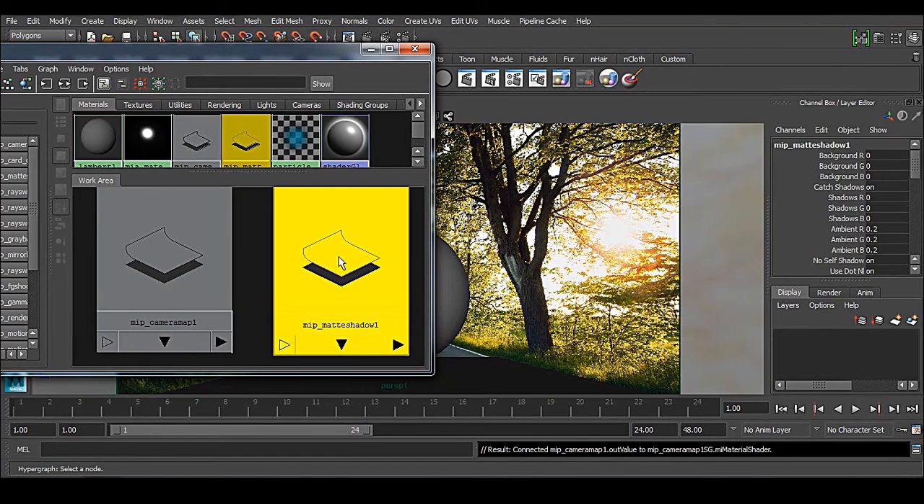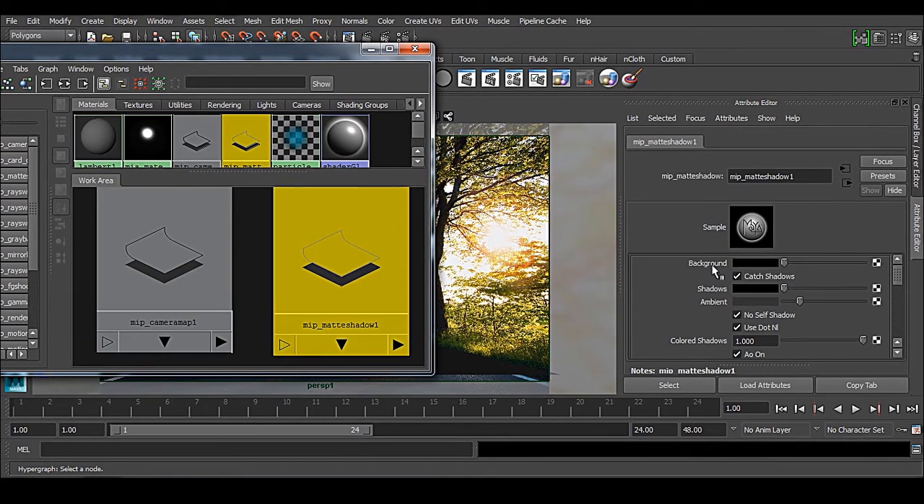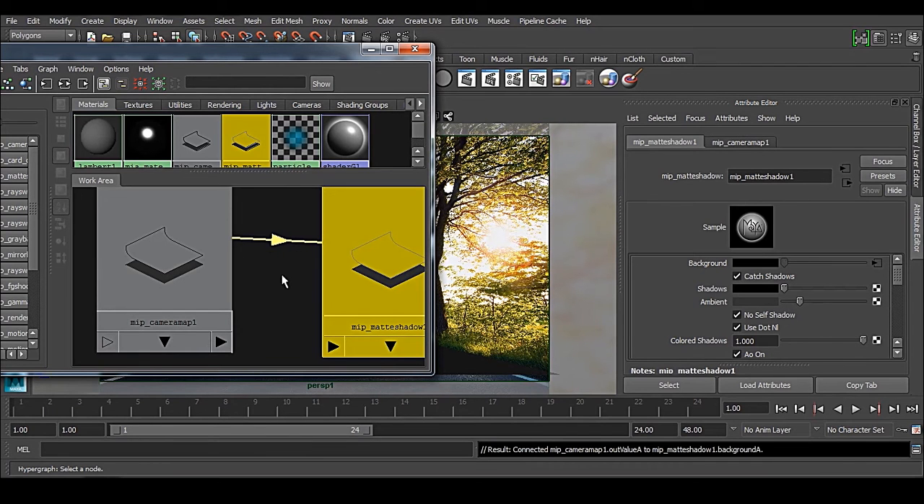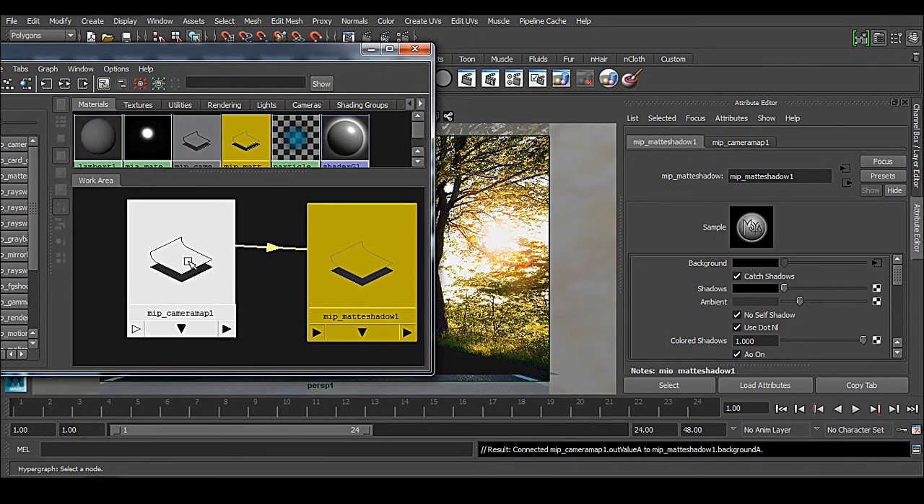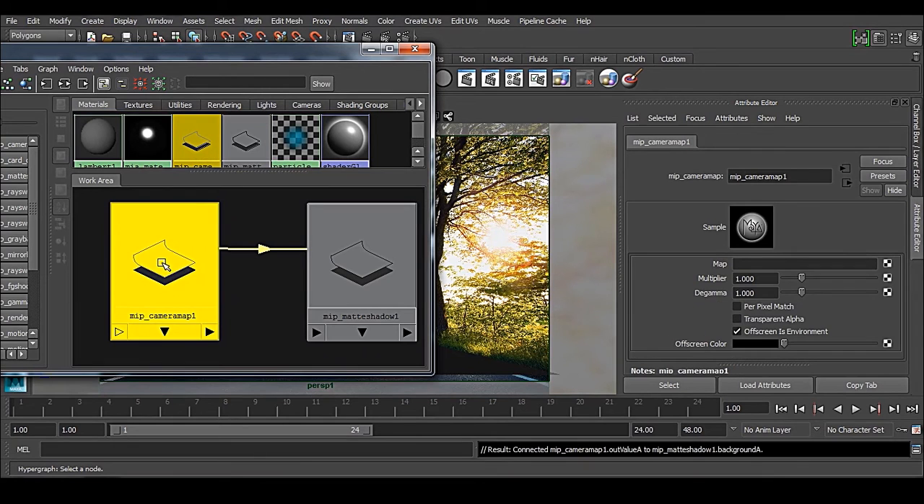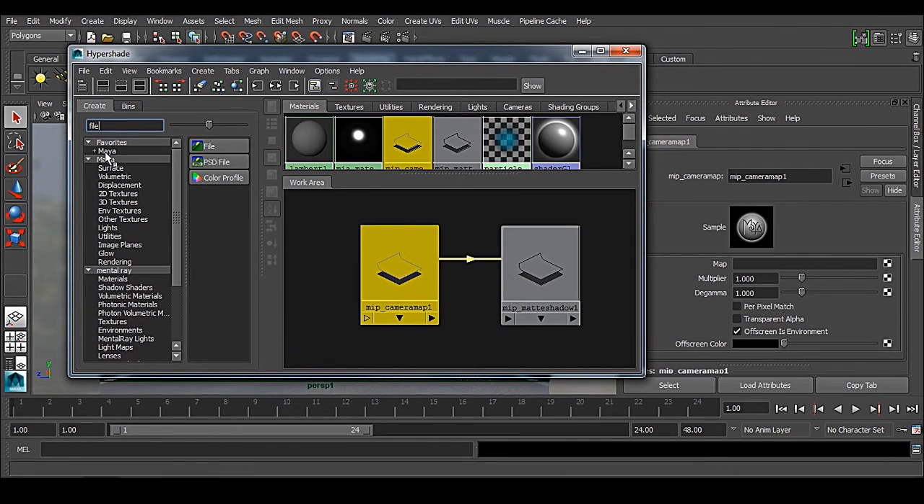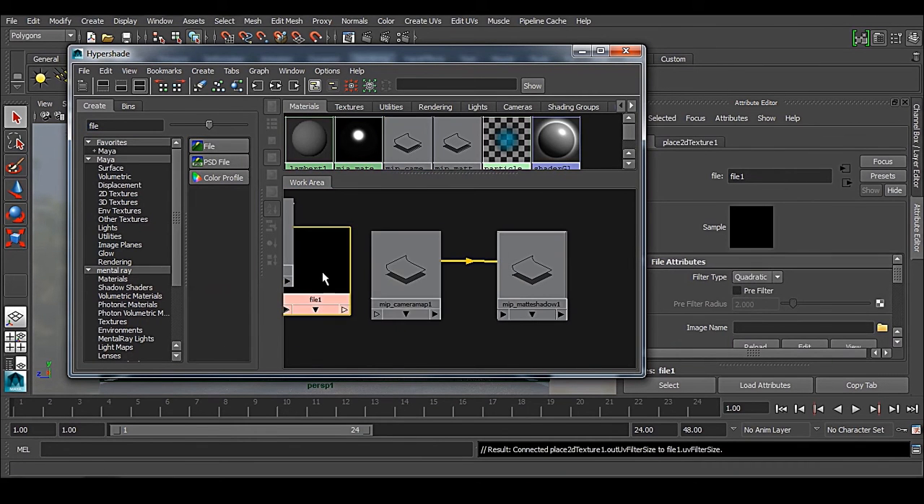So how to do that? Double click on this button, and we do have a background, and just middle mouse drag and drop in this background, and now it is connected. Cool. Now what I have to do is this is your camera map, and double click on it. You have a map here. So just file, and take this. This is a filter type. Make it off. Otherwise, your texture will be blurred. And if I turn it off, it will be sharpened.